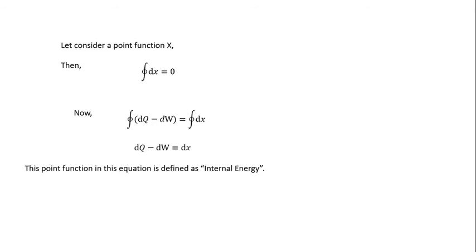Here we can say that heat transfer is a path function, and work transfer is also a path function, but the difference of these two, that is the difference of heat and work interaction, is a point function, and this point function is termed as internal energy. So now the first law can be written as Q minus W equals delta E, where delta E is the change in internal energy.